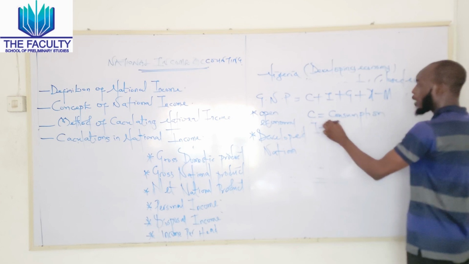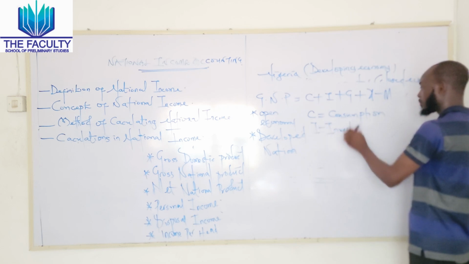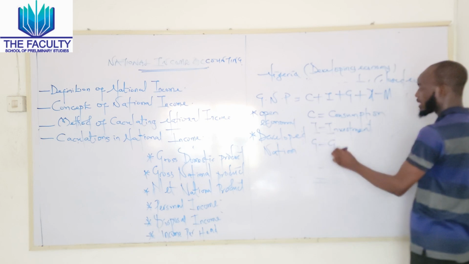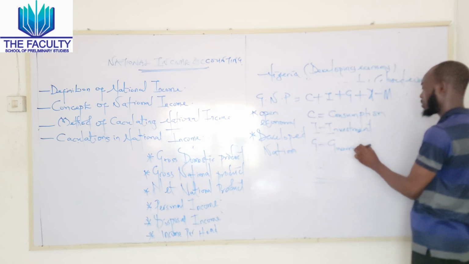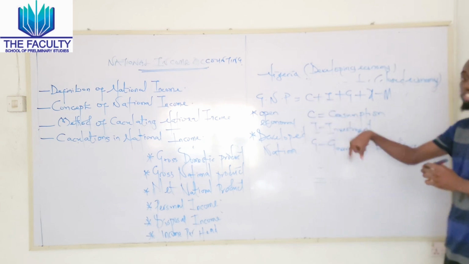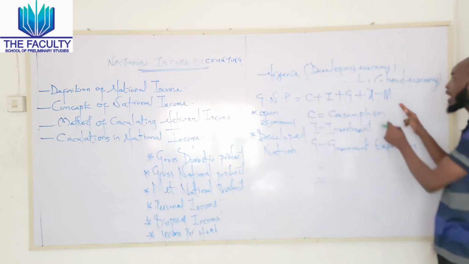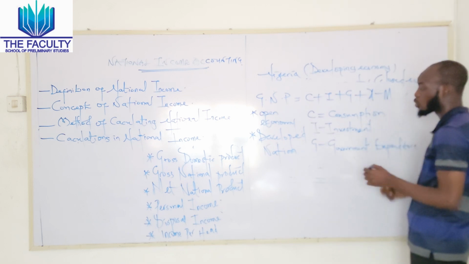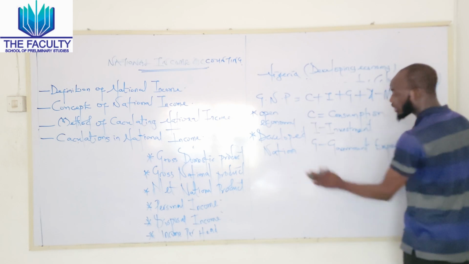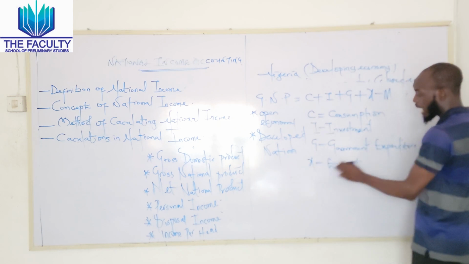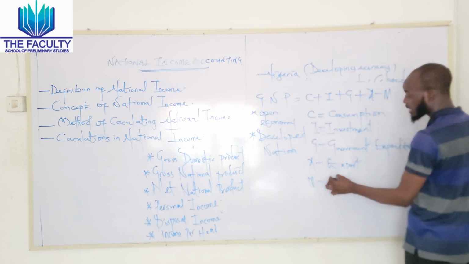I represents our investments, and G represents our government expenditure. Now, if you look at it, the reason why there are differences between GNP and GDP is that we have X minus M, which represents our export and also import. So we have additionally X, which represents export, and M, which represents import.